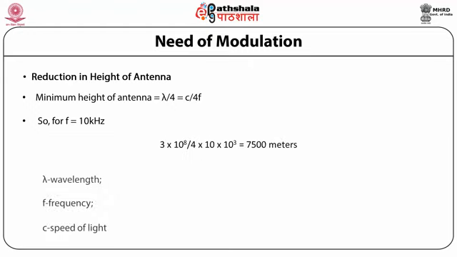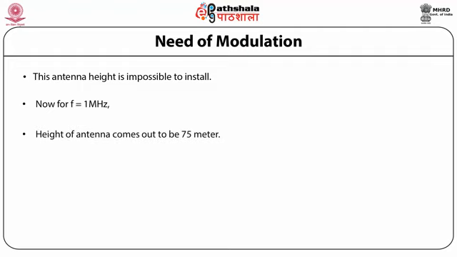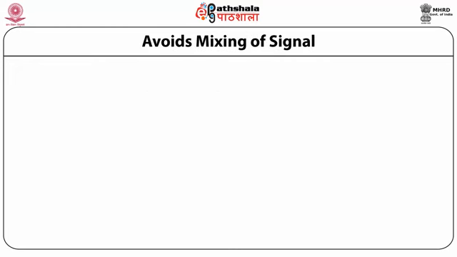Here lambda is the wavelength, f is the frequency and C is the speed of light. This antenna height is impossible to install. Now for 1 megahertz, the height of antenna comes out to be 75 meters. Thus modulation effectively reduces the height of antenna.